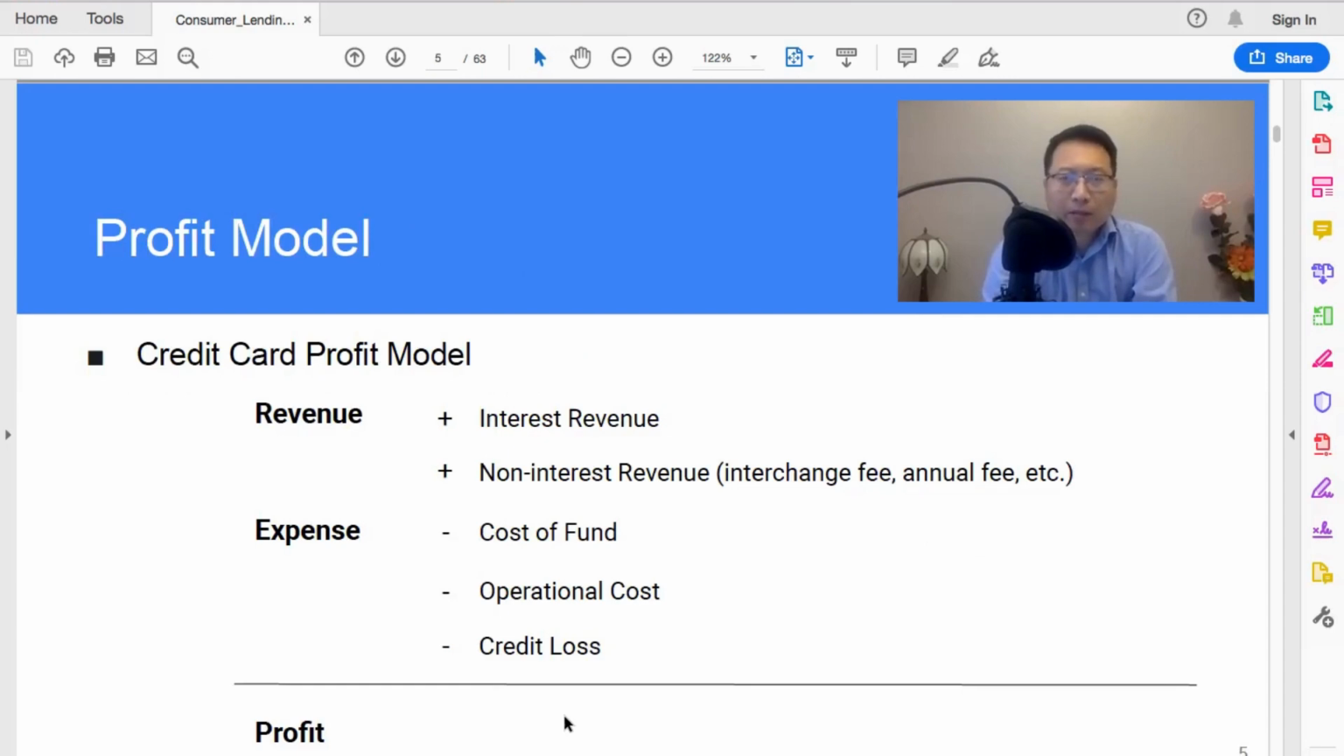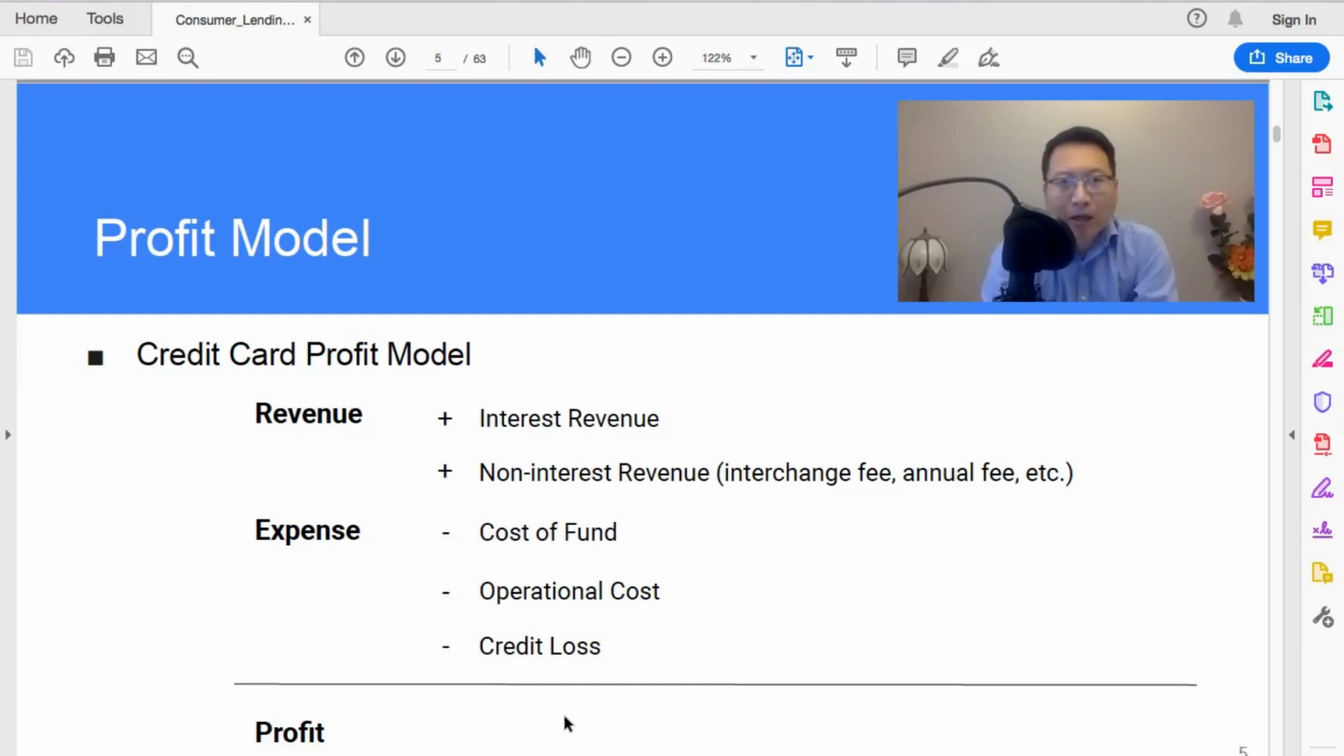Now let's look at the profit model of a credit product. Let's use a credit card as example. This is something everyone is very familiar with. In order to get profit, first let's look at revenue. Then we'll look at expense.